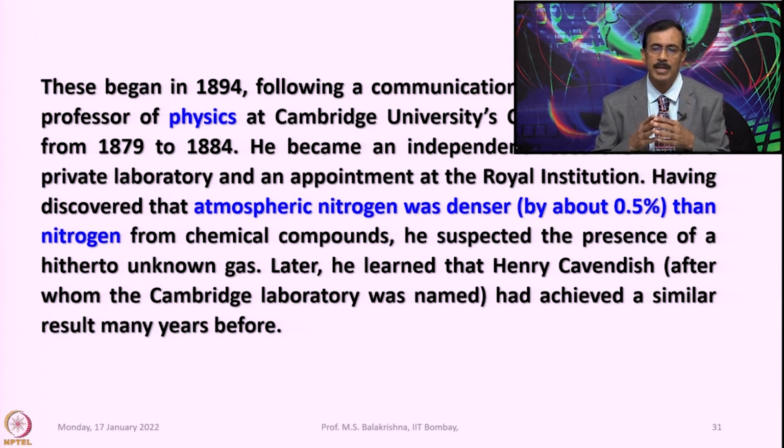So, he suspected the presence of a hitherto unknown gas. That means the atmospheric nitrogen, so-called isolated by taking away the air, had some other component, which was identified during that time.